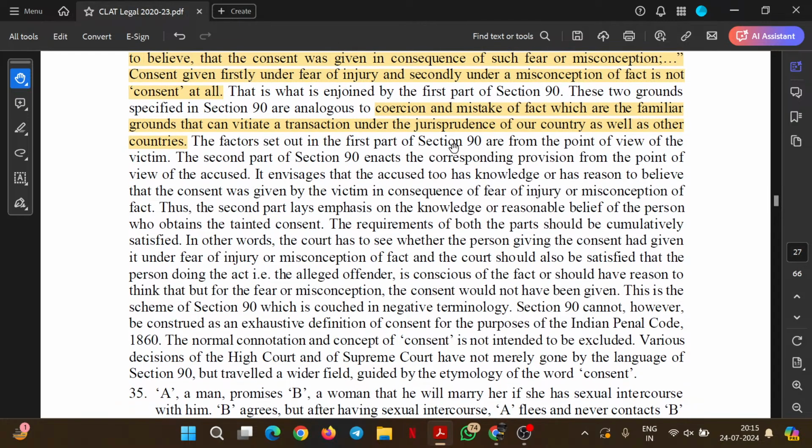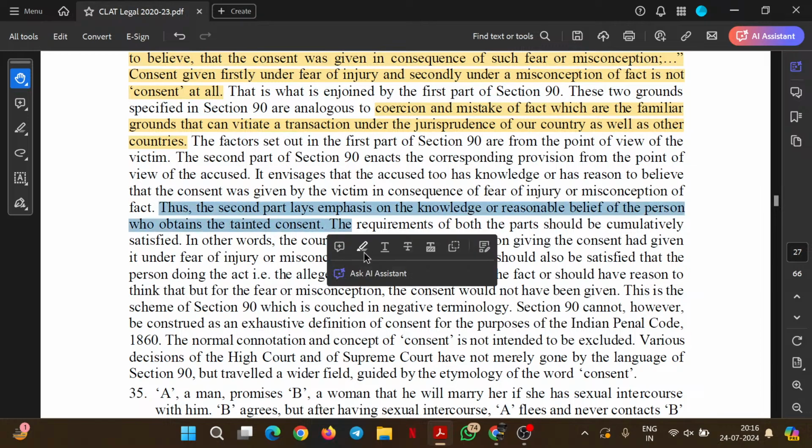The factors set out in the first part of section 90 are from the point of view of the victim. The second part of section 90 enacts the corresponding provision from the point of view of the accused. It envisages that the accused too has knowledge or has reason to believe that the consent was given by the victim in consequence of fear of injury or misconception of fact. Thus, the second part lays emphasis on knowledge or reasonable belief of the person who obtains tainted consent. This might be important while we solve our questions.